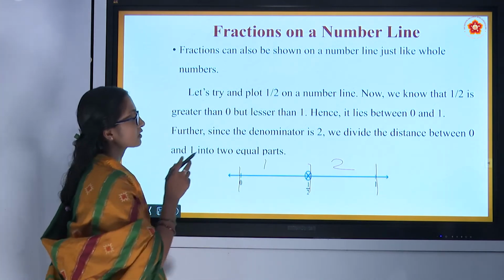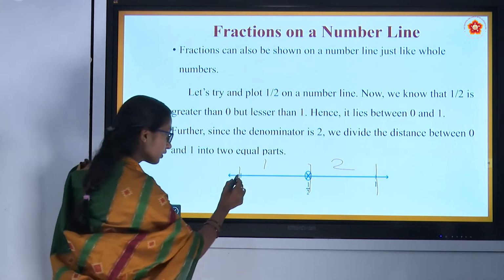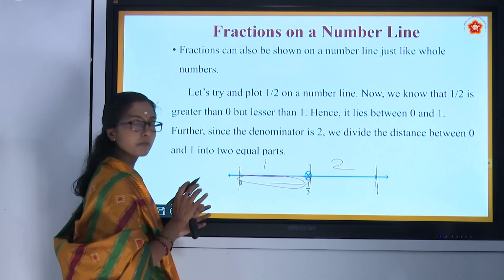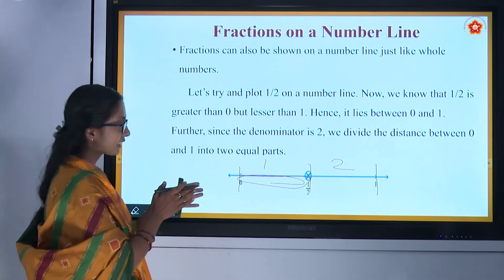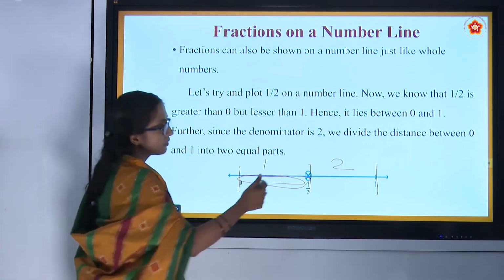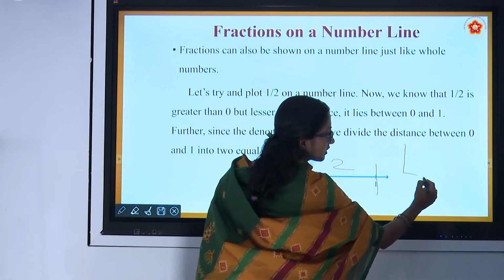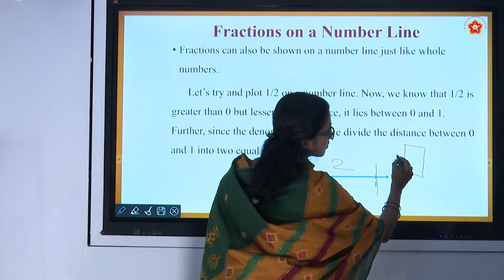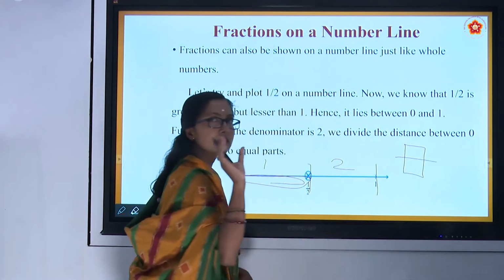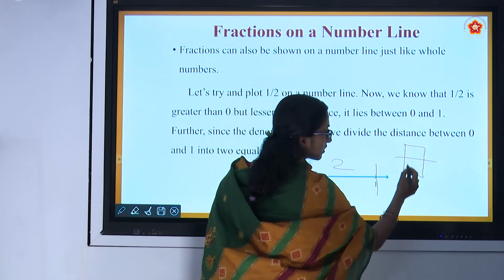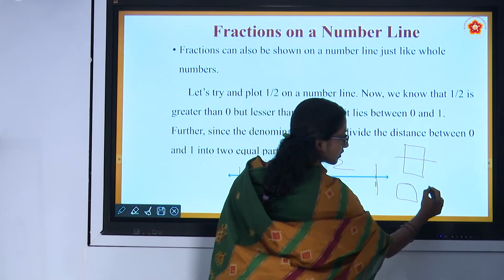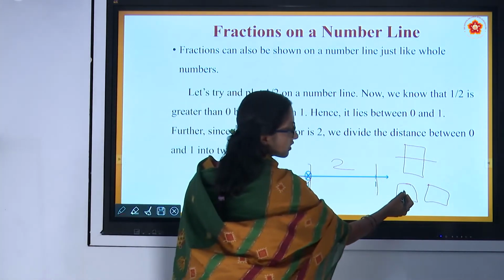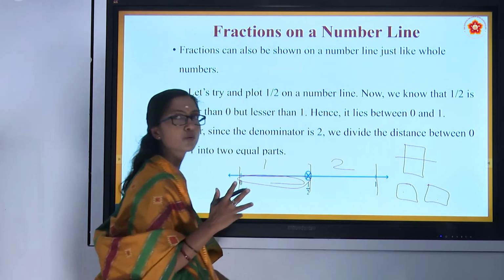What they are saying is, to represent 1 by 2 they only want to represent this part. You know very well that if there is a chocolate bar and you cut it into 2 pieces, you have cut it in half, right? One half and a second half, 2 pieces.